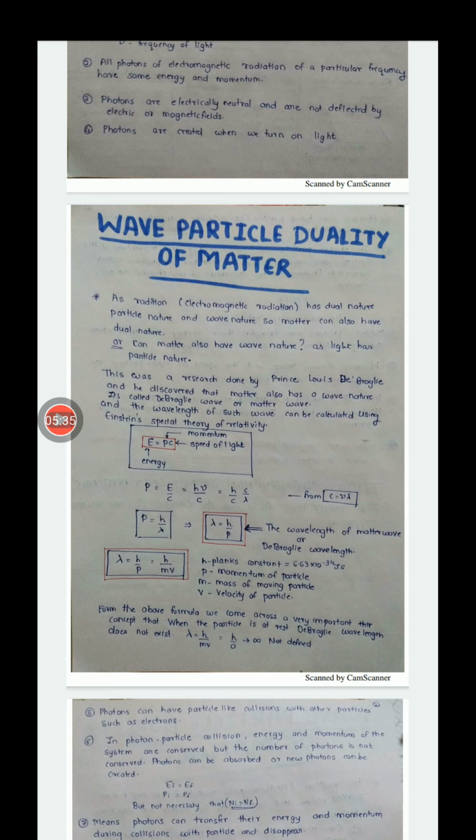So you cannot define lambda, or you cannot have the wave nature, for a particle which is at rest. So if you have to find the wave nature of a particle, that particle has to be moving with certain velocity. That is a very important concept.